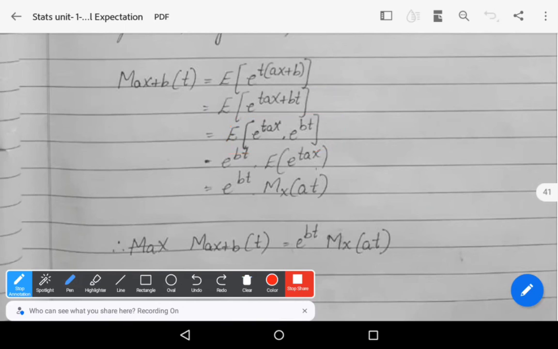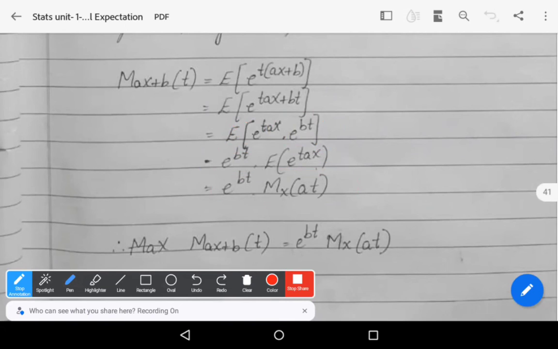Already I said that expectation works only on the random variable. It does not influence e^(bt), which means e^(bt) is a constant. So e^(bt) times the expectation of e^(taX) is nothing but e^(bt) times M_X(at).